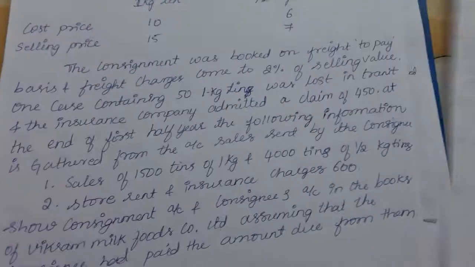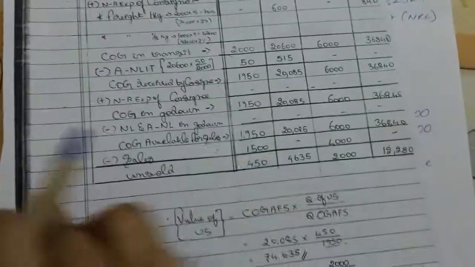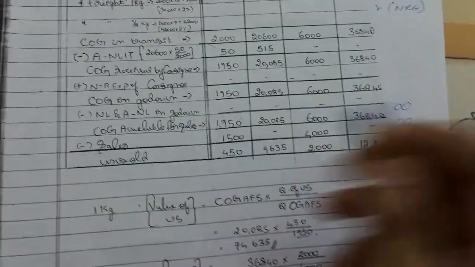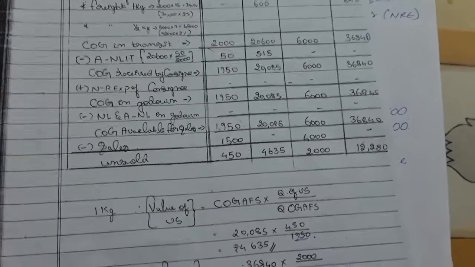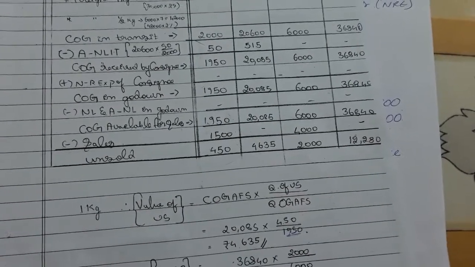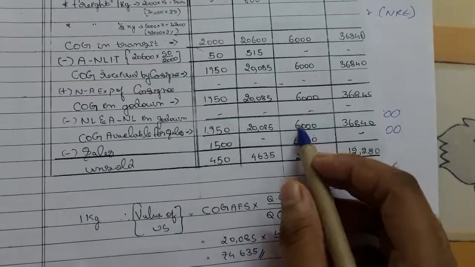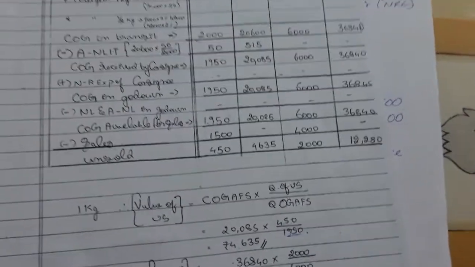The sale value has been given in the question, that is 1,500. So next, coming on, 450 tins of 1 kg were unsold. Next for half kg, 6,000 minus 4,000, that is 2,000 tins of half kg were unsold.